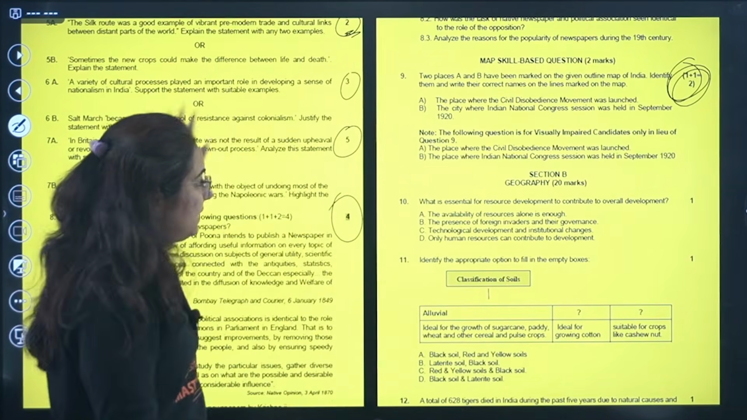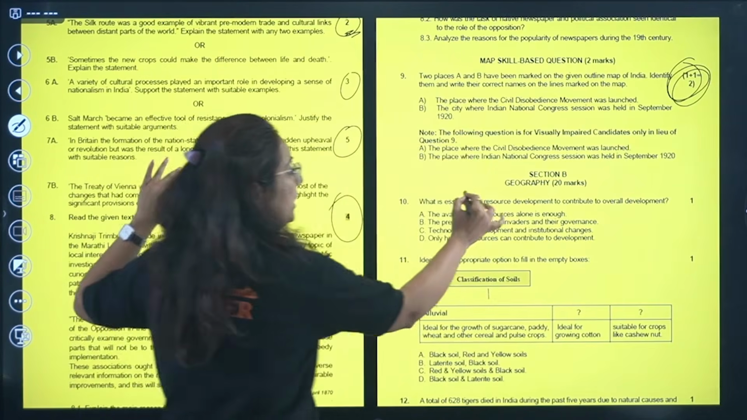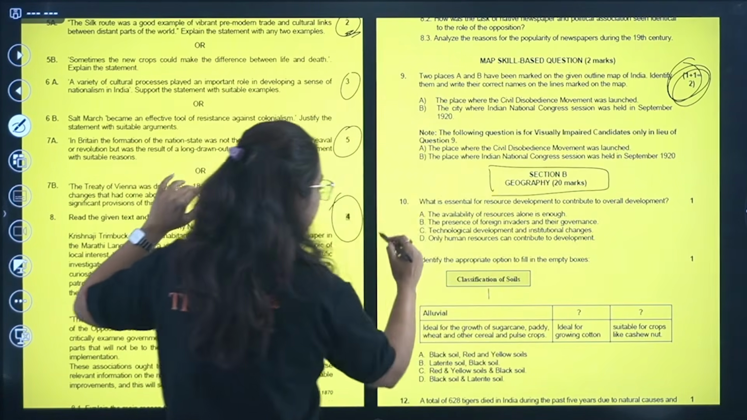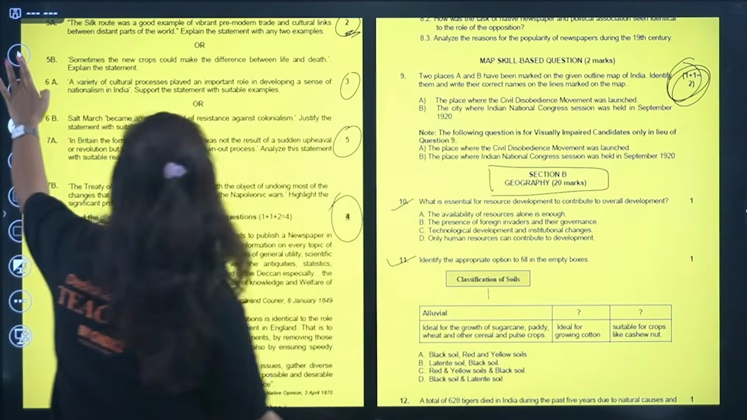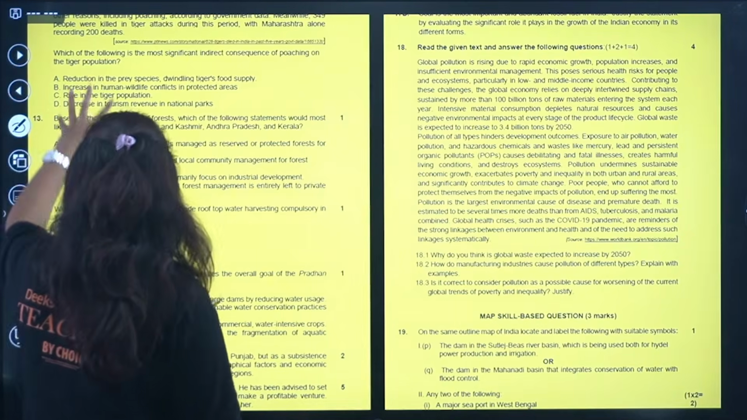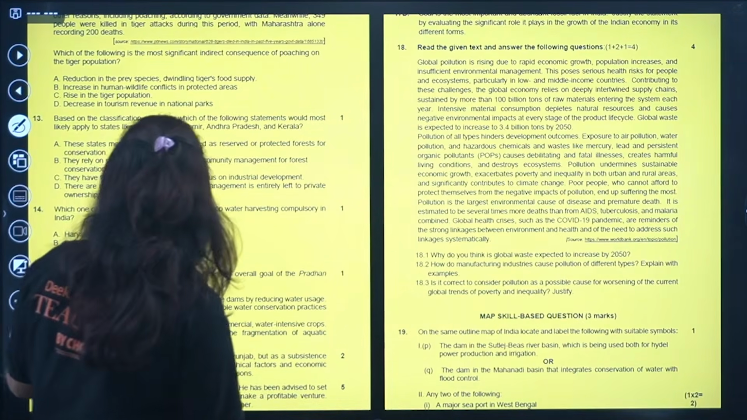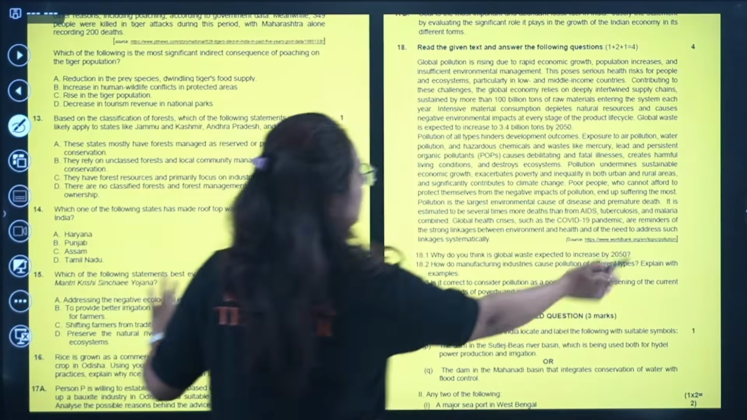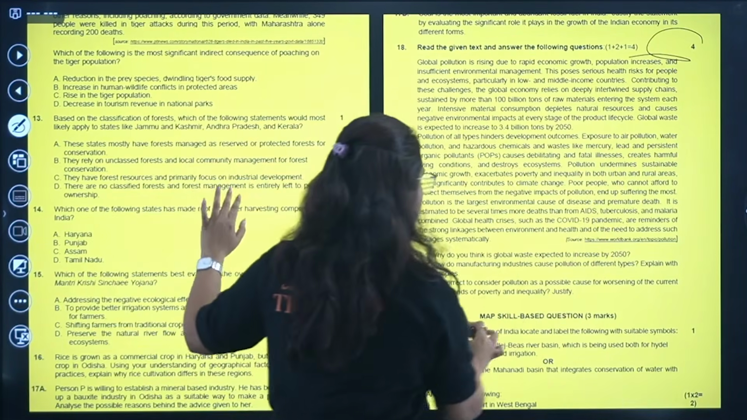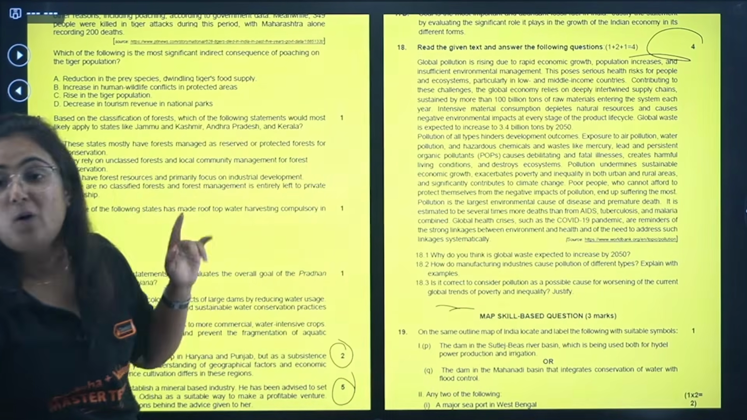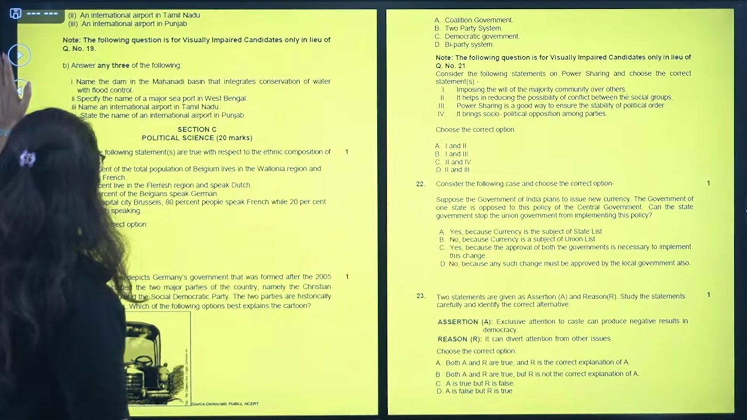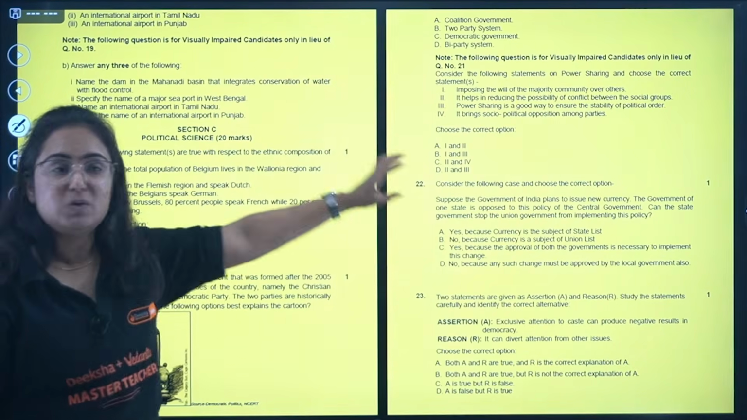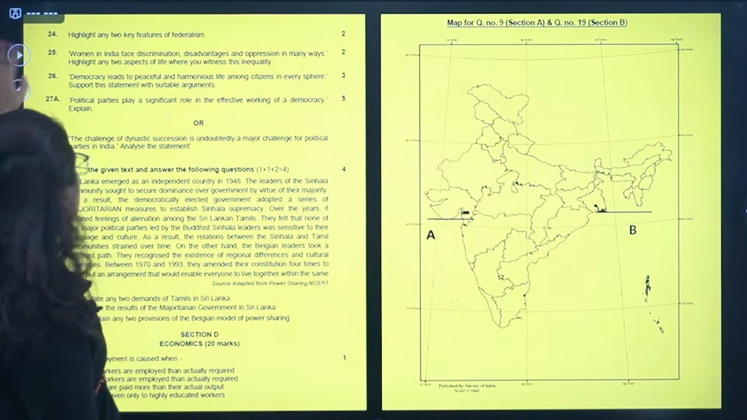Once you are completely done with section A, beta, then you have section B, that is for geography. Again, they are starting from MCQs. After MCQs, you have a lot of questions like a 2-marker question, a 5-marker question, case-based questions, and map skill-based questions in geography too. Now pay attention, the same method continues for political science as well as economics too.